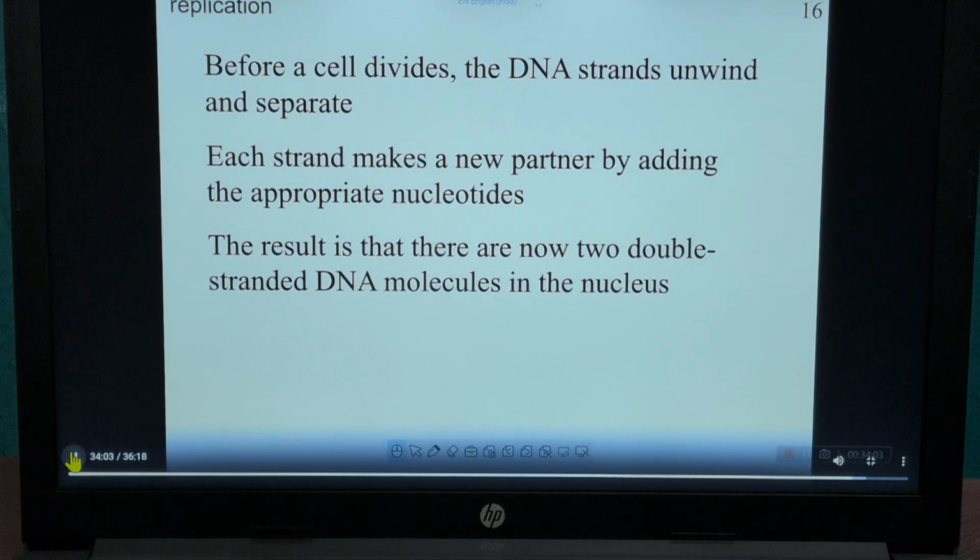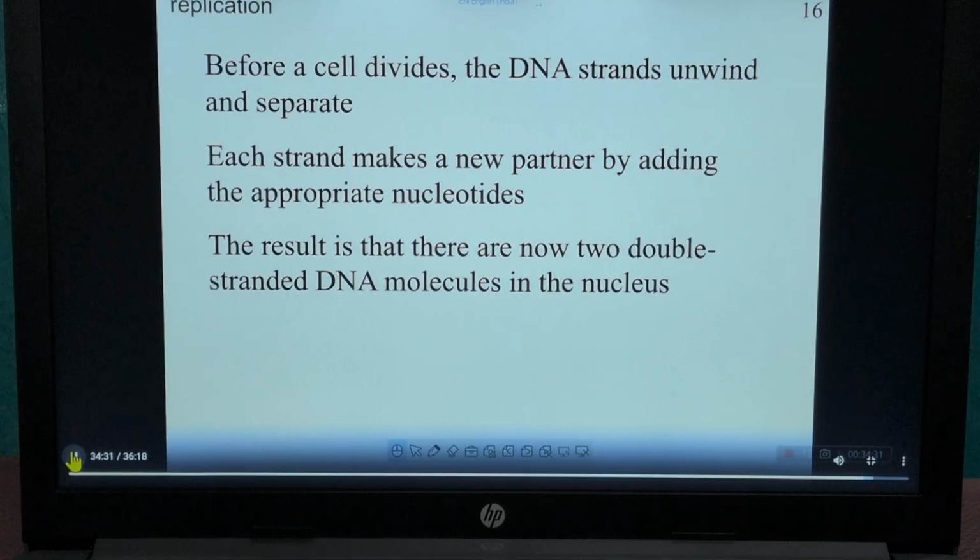Now this replication topic we cover in genetics. Briefly, I told you what replication is. Replication is a type of division, a type of increase in the number of itself. Actually, it is a copy of itself. Before a cell division, the DNA strands unwind and separate.